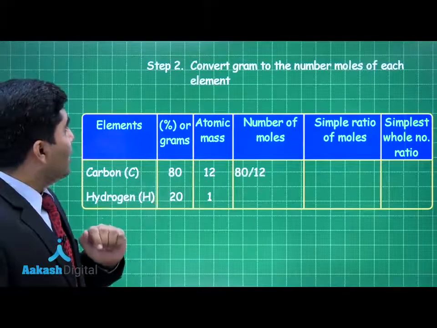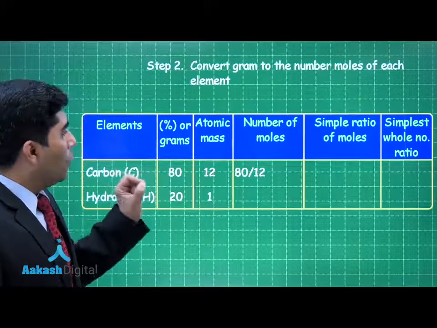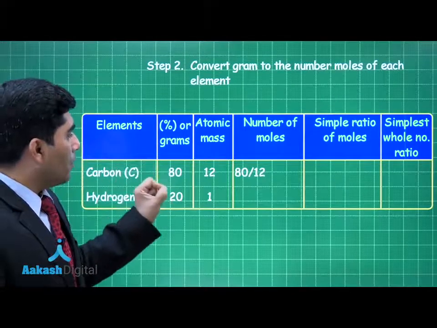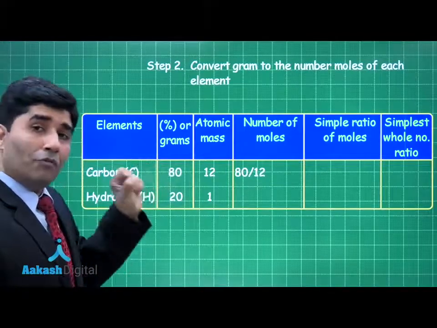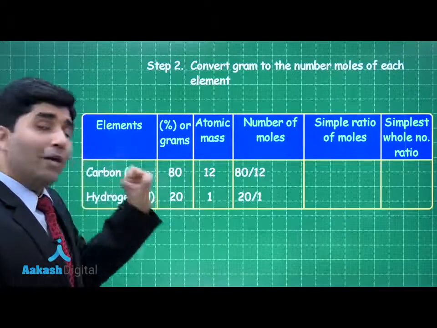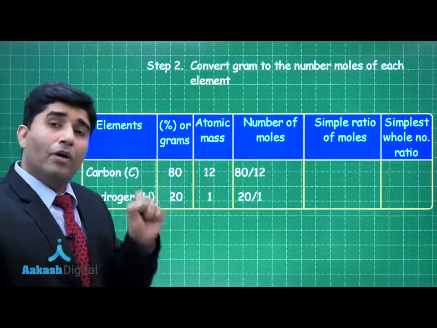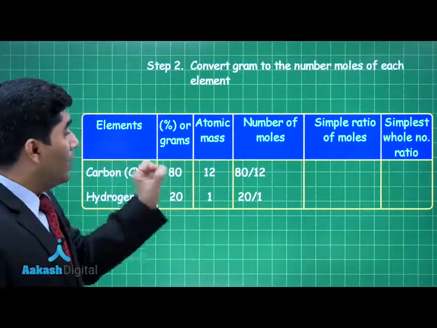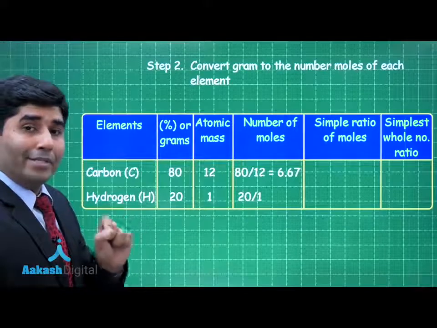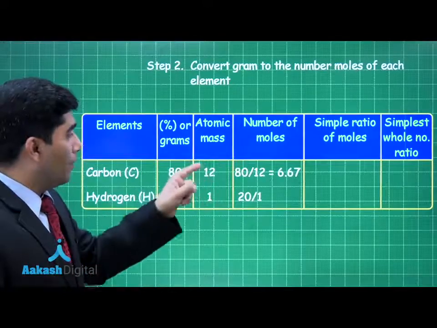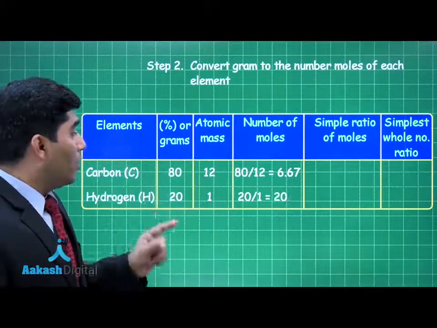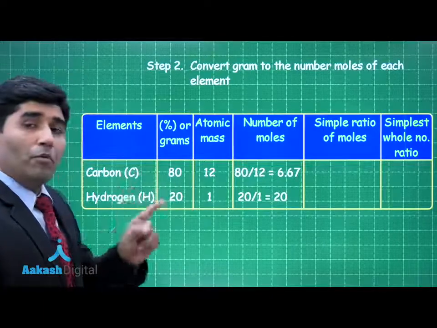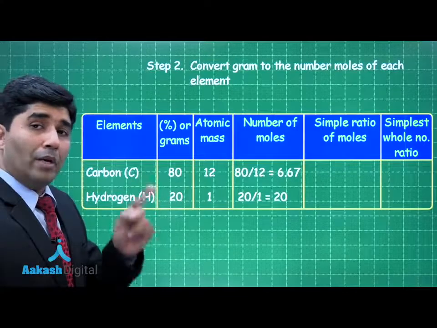Then the next step is to find the number of moles. 80 by 12 is the number of moles of carbon, 20 by 1 is the number of moles of hydrogen. 80 by 12 comes out to be 6.67. This is the number of moles of carbon present in that particular compound. 20 by 1 is equal to 20. That is the number of moles of hydrogen present in that compound.